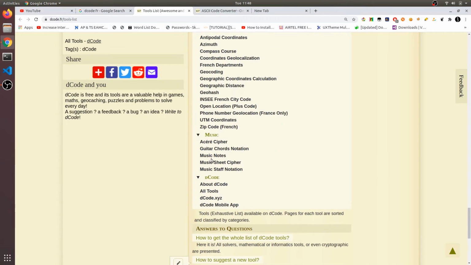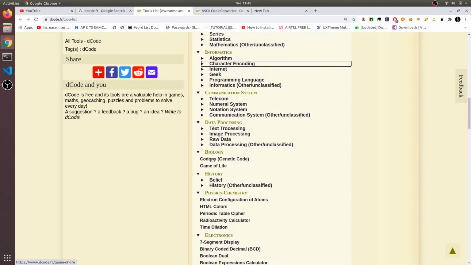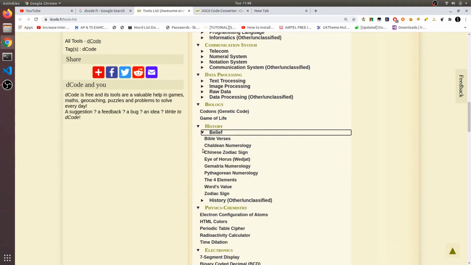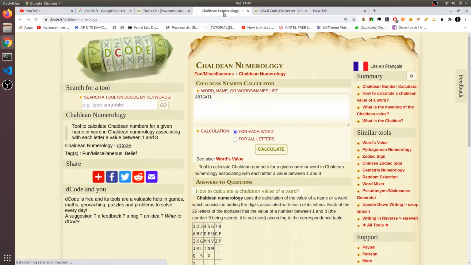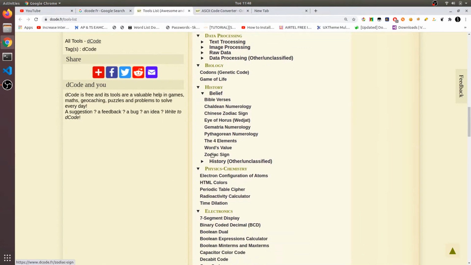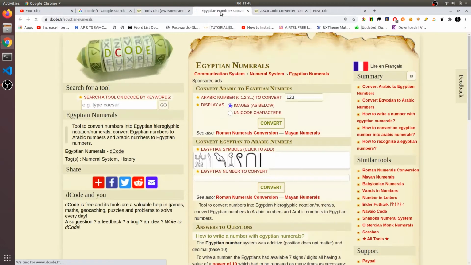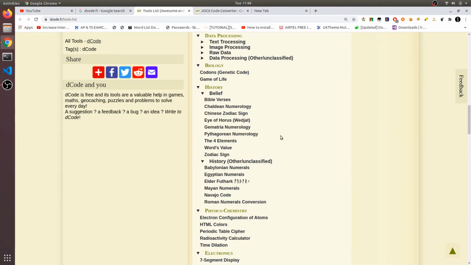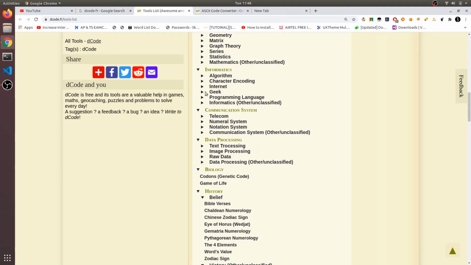And you can see there are a lot more tools here, and if you click on history, then you can check out some numerology. Okay, I don't know this one. So, Egyptian numerals, and there will be numerals like these, and you can convert this into the ciphertext, and you can send those numerals to your receiver.